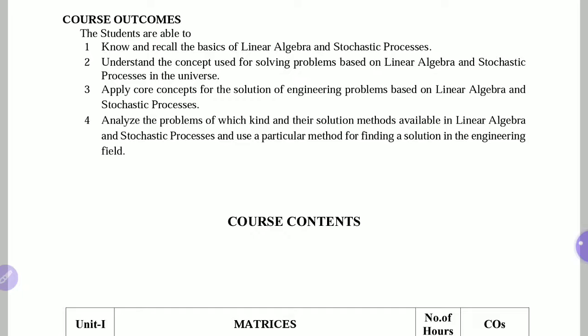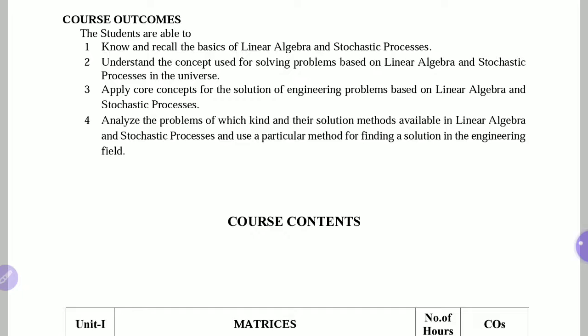The second outcome of the course is to understand: students are able to understand the concepts used for solving problems based on linear algebra and stochastic processes. Then the next one is students will be able to apply core concepts to the solutions of engineering problems based on linear algebra and stochastic processes.